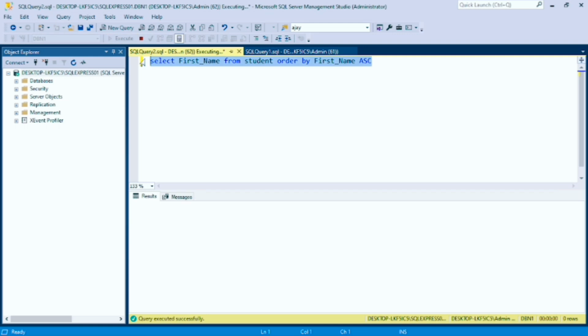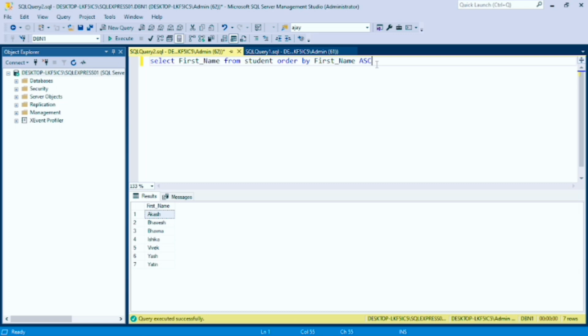By this command we can show all the data in ascending order. In ascending order, you can see the data coming in alphabetical order. When I use the DESC keyword here, it will sort the data in descending order.